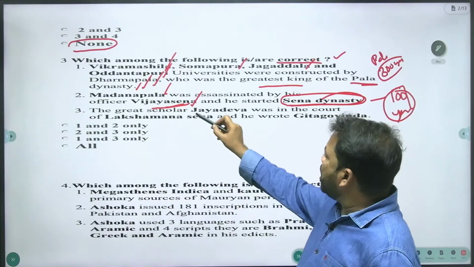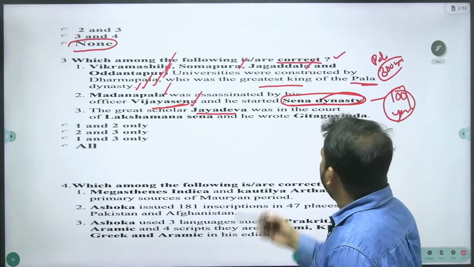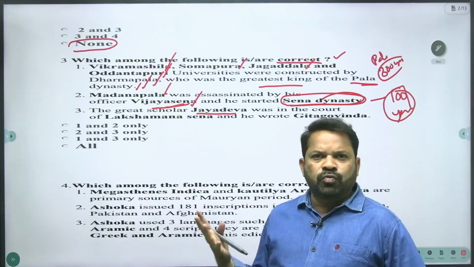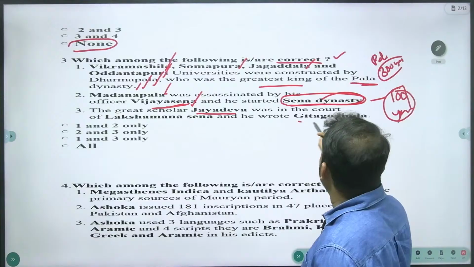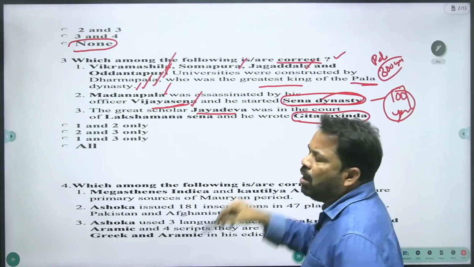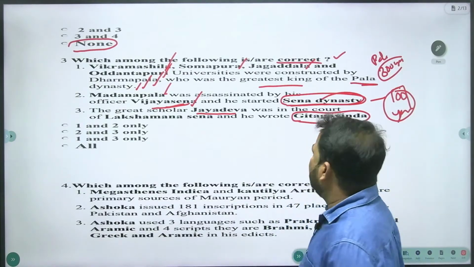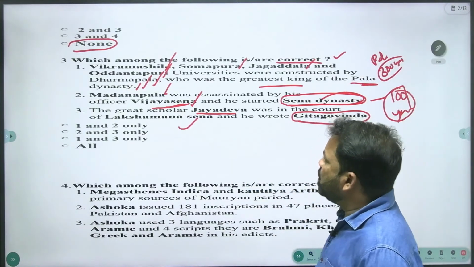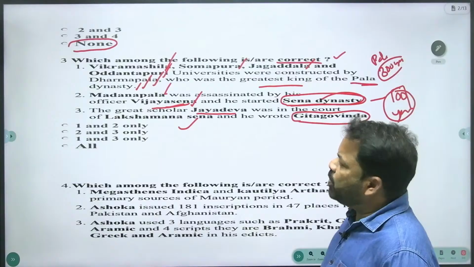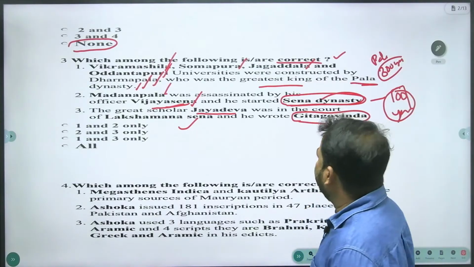The greatest scholar Jayadeva was a very familiar scholar, and Jayadeva wrote Gita Govinda. He was in the court of Lakshmana Sena. That is a right statement.